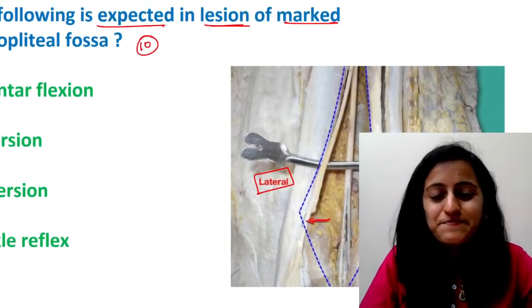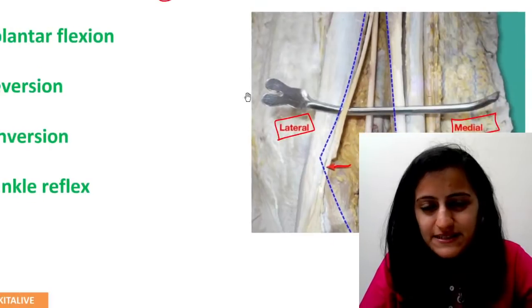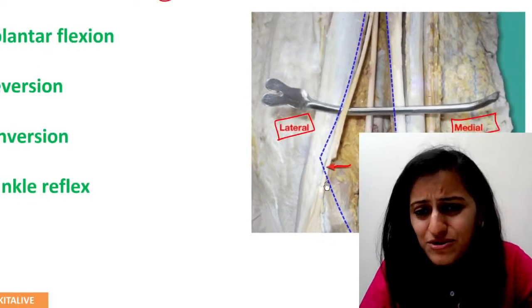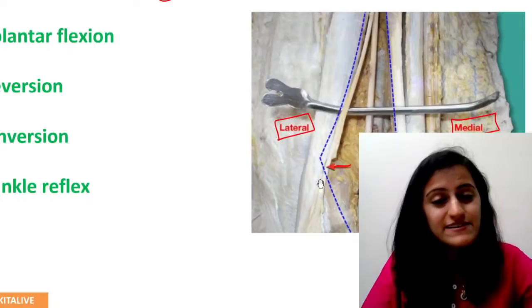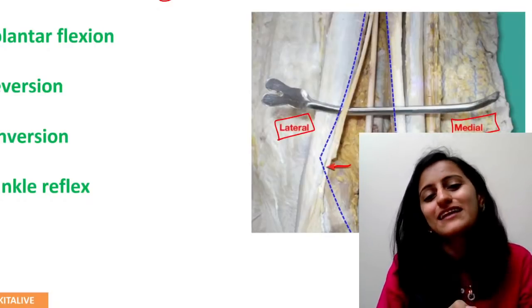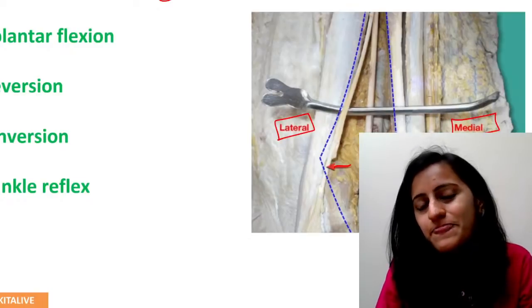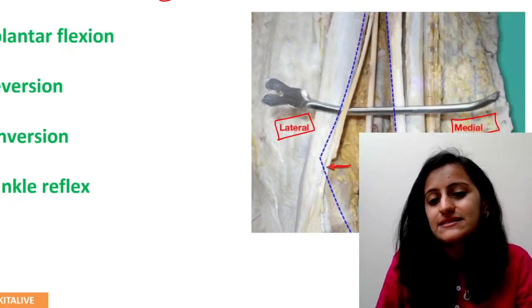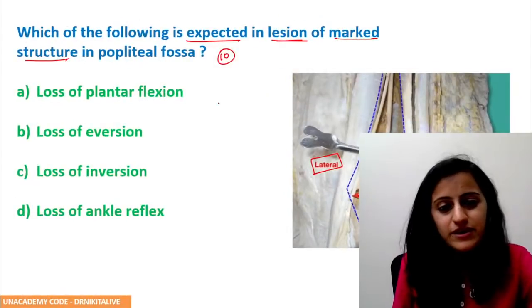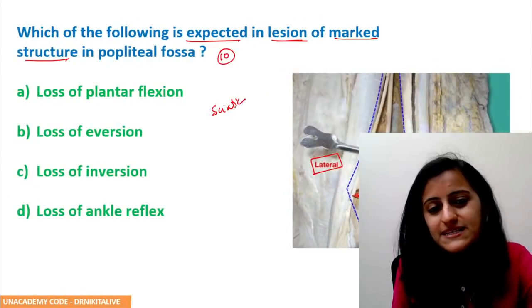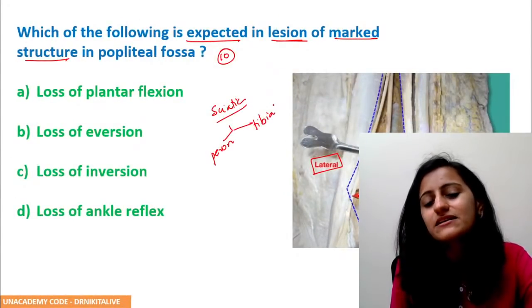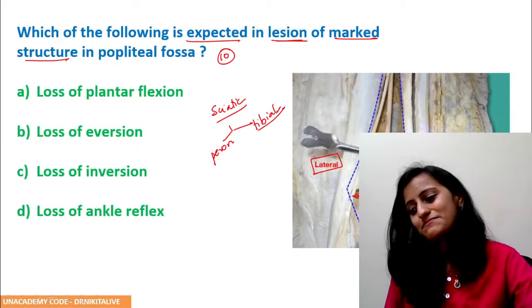All right. So what are we seeing here? Basically, in this image is the lateral aspect. The nerve that you will have, like I told you, in the leg, the lateral aspect is the peroneal nerve. So peroneal is this nerve, right? This is the peroneal nerve. So your sciatic nerve basically divides into the peroneal and the tibial nerve.